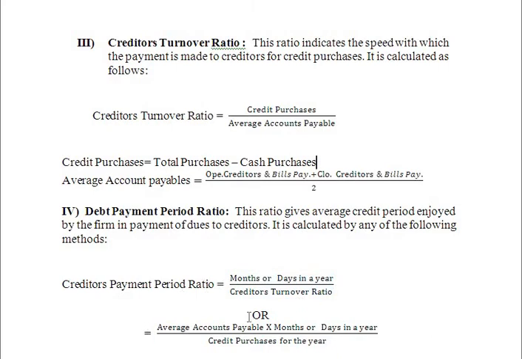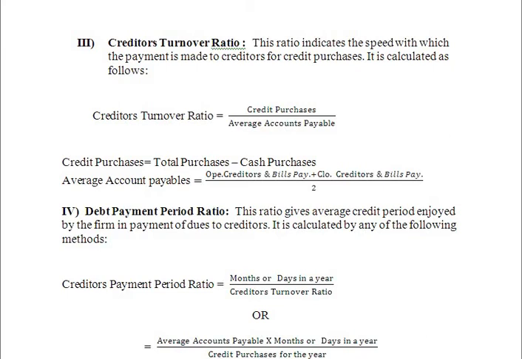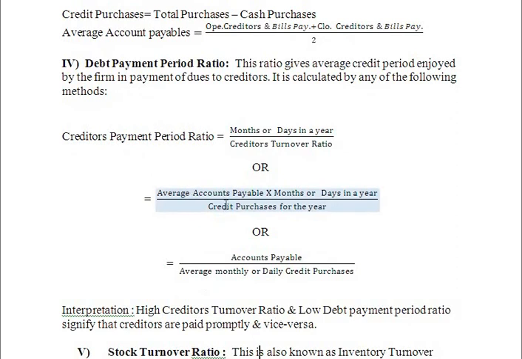Or there is one more method: creditors payment period ratio is equal to average accounts payable into months or days in a year divided by credit purchases for the year. Or accounts payable divided by average monthly or daily credit purchases. So these are the methods to find the debt payment period ratio. As I said, based on the available information in the problem, we can choose any one of these methods.